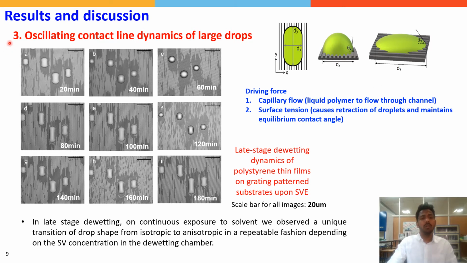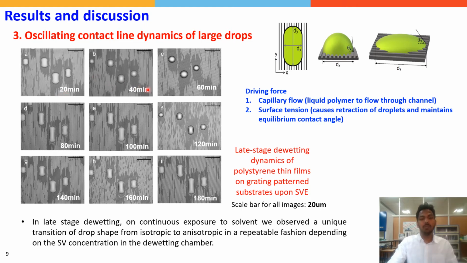Now, to see what happens if these bigger drops are exposed to vapors of solvent in the late stage dewetting: when exposed to vapors of solvent, the solvent molecules penetrate through the polymer, and it starts to elongate in the direction of the pattern.